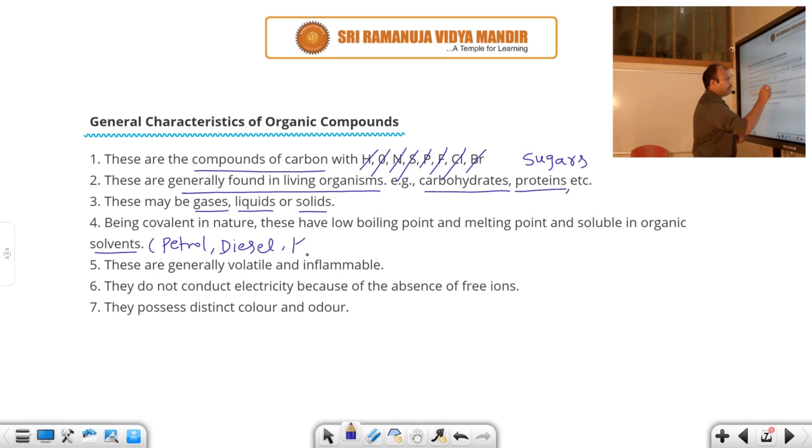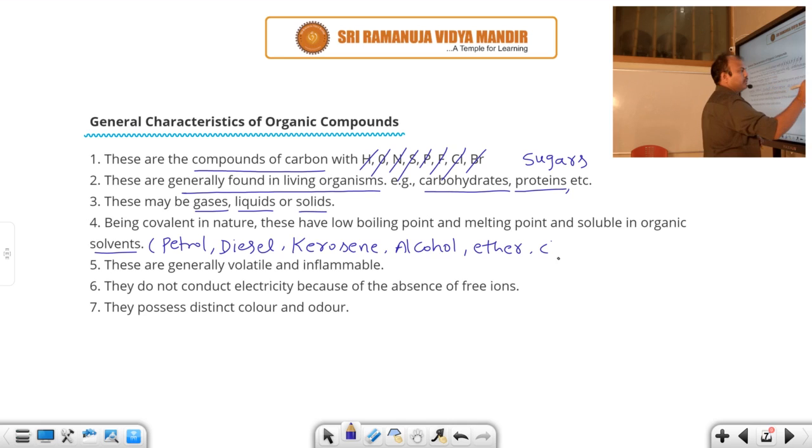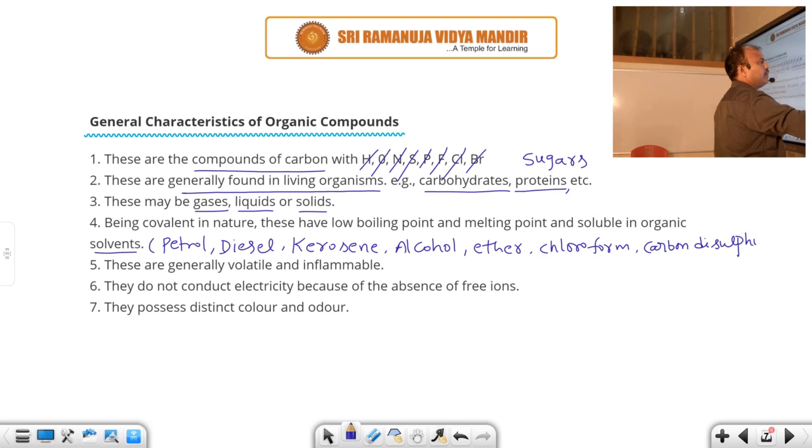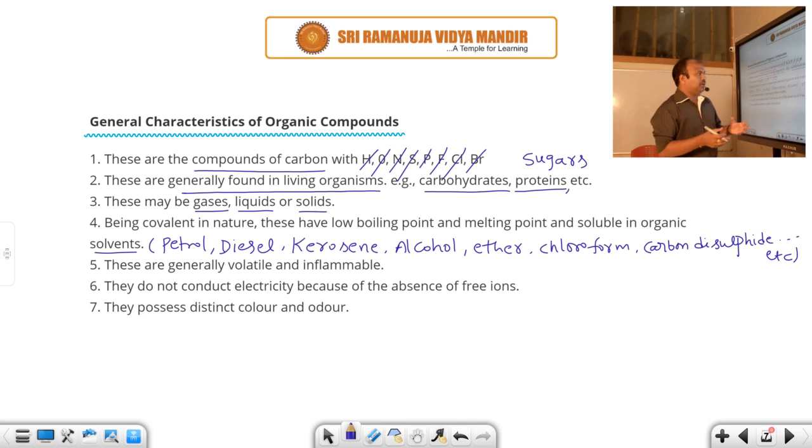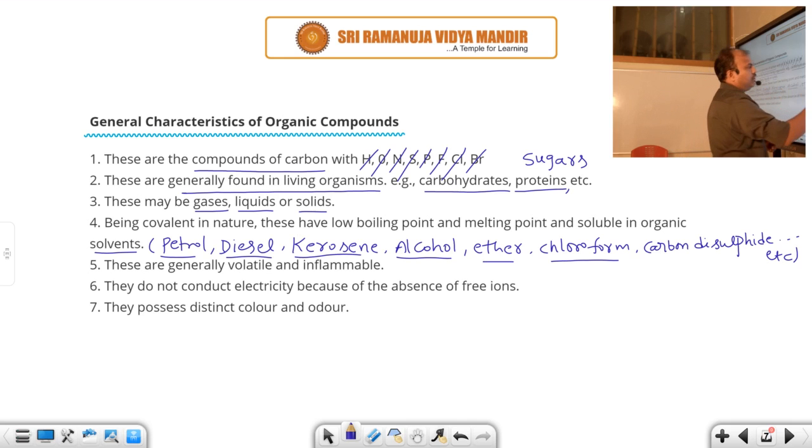Organic solvents: diesel, kerosene, alcohol, ether, chloroform, as well as carbon disulfide. All these are organic solvents. All these are present in which state? Liquid state. So organic compounds dissolve in this type of liquids: petrol, diesel, kerosene, alcohol, ether, chloroform, carbon disulfide.